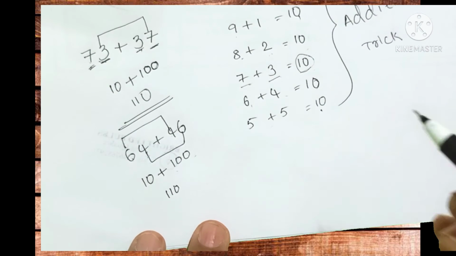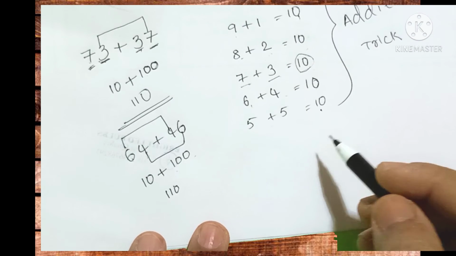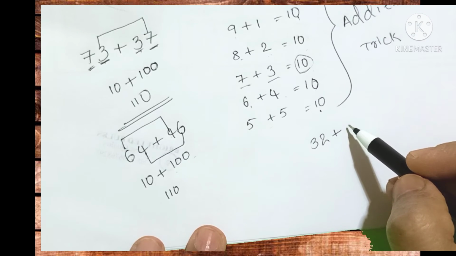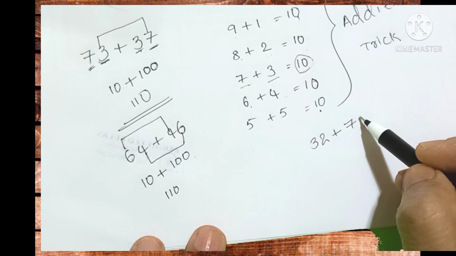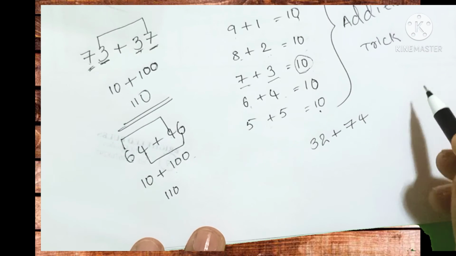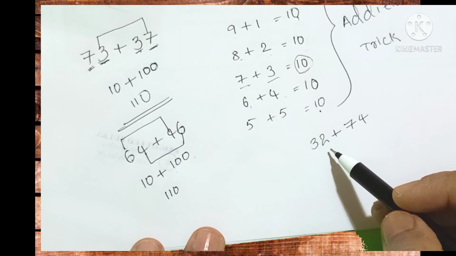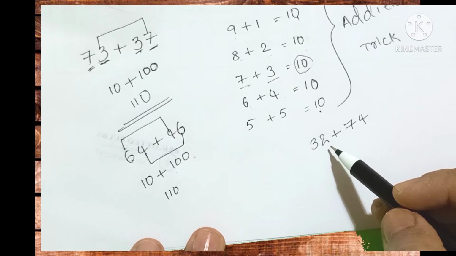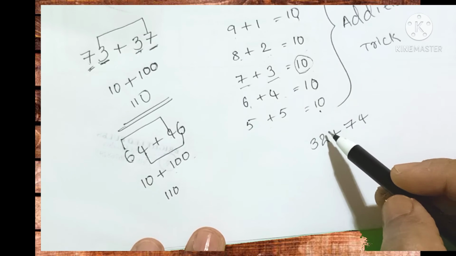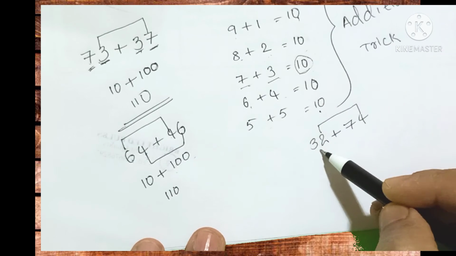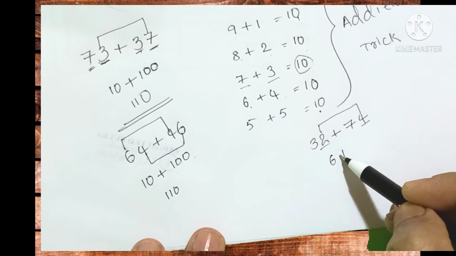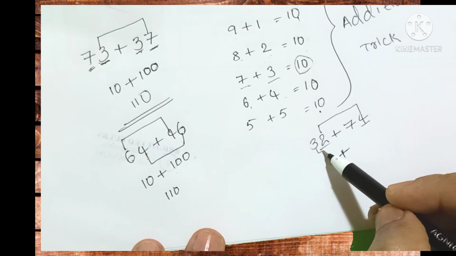Now let us do one more number. 32 plus, for example, 74. Okay, I may use this number. So is it possible to do calculation within fraction of seconds? Yes, definitely we will do this one. So without pen and paper also we can do. But once I am showing that there is a 2 plus 4, the end numbers you can add. How much? 4 plus 2 is a 6. That's all. And next you will go for the 7 plus 3.